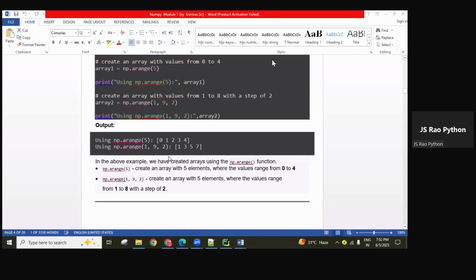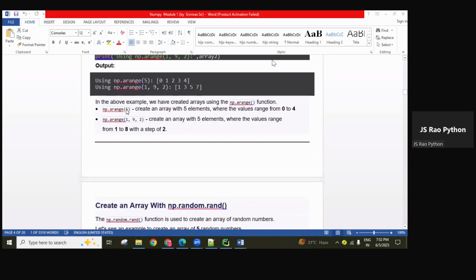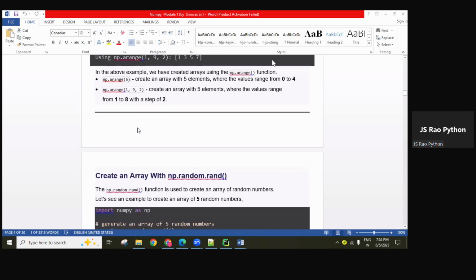Okay, now I'm just giving a revision, guys. We did all these things in the last session. So I'm explaining the main points. If you read these theoretical points, you will understand them.